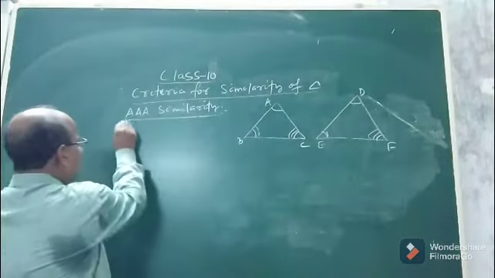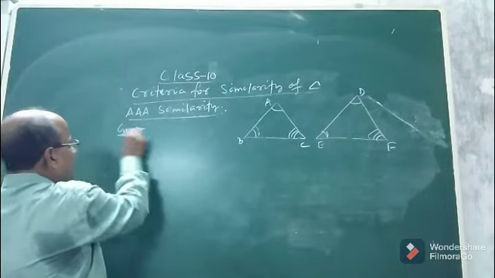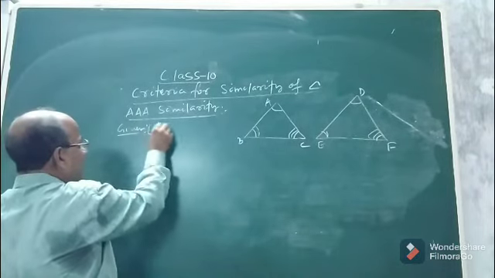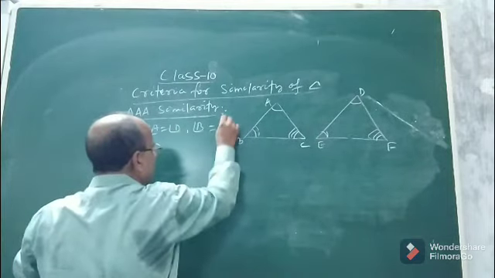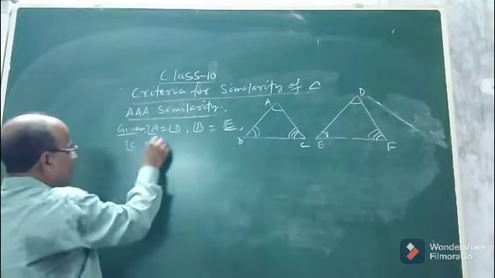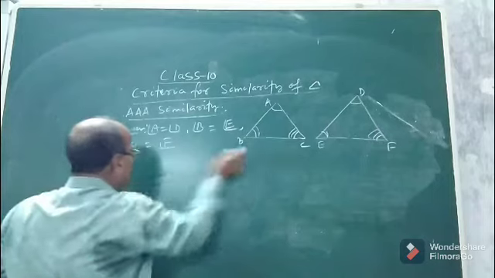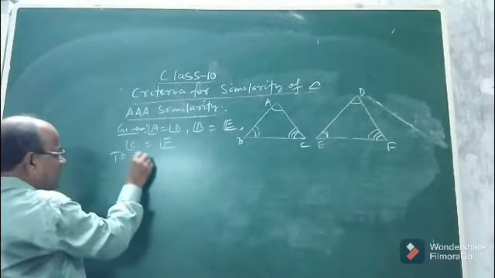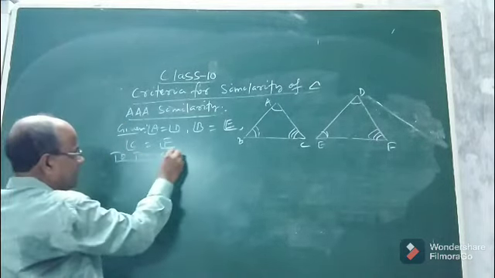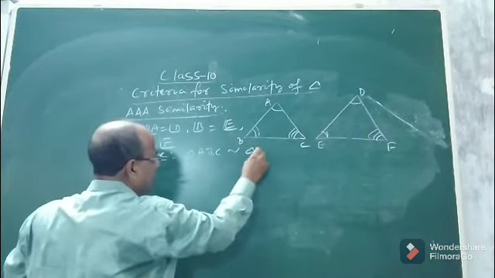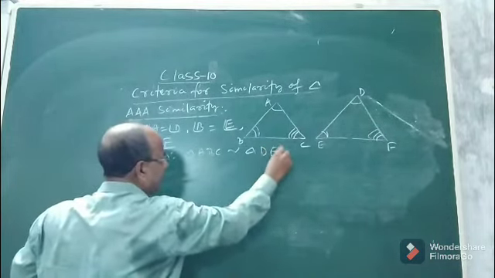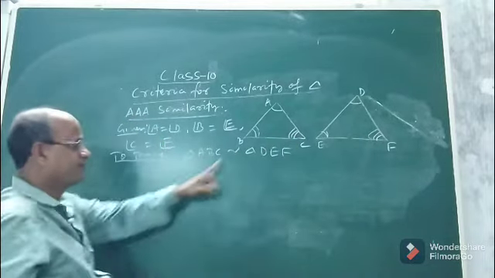That means what is given? You are given angle A equal to angle D, angle B equal to angle E, and angle C equal to angle F. How will you prove that the two triangles are similar? To prove: triangle ABC is similar to triangle DEF. This is the sign of similarity.